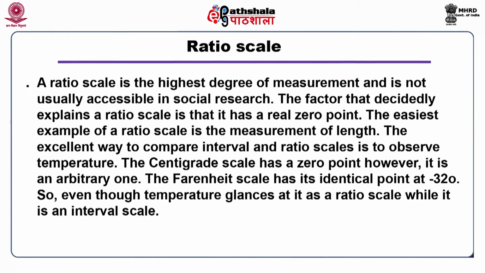The excellent way to compare interval and ratio scales is to observe temperature. The centigrade scale has a 0 point, however it is an arbitrary one. The Fahrenheit scale has its identical point at -32, so even though temperature glances at it as a ratio scale, it is an interval scale.